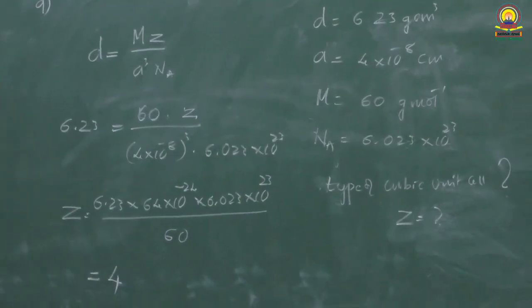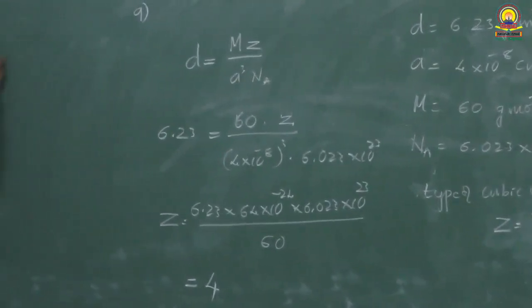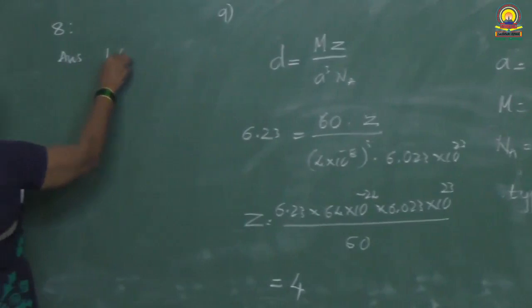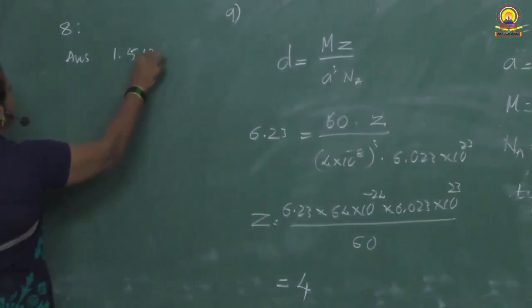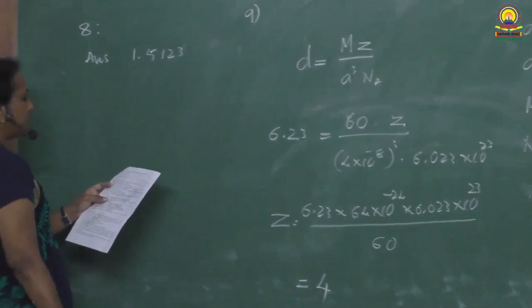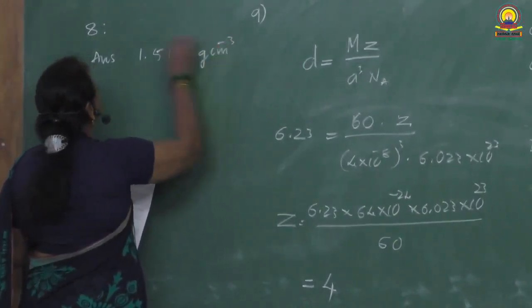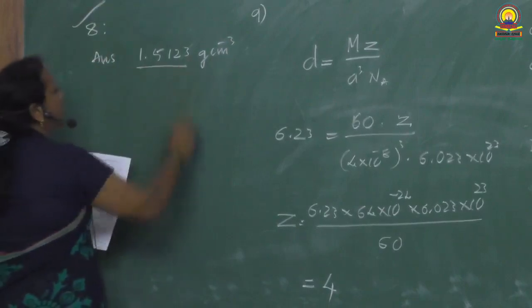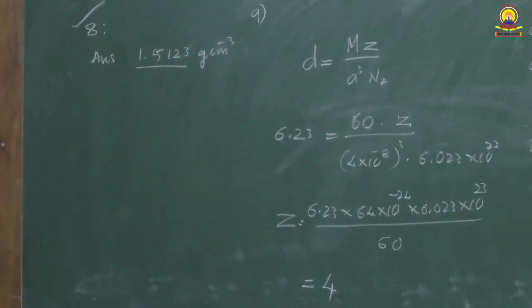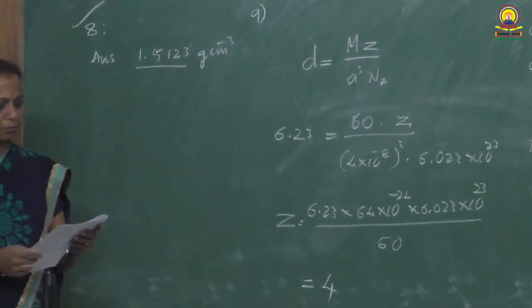Previous question answer, the 8th question answer, you can write. It is 1.5123. What is asked to find out here? It is density, so you can write gram per cubic centimeter. The 8th question answer is 1.5123 gram per cubic centimeter. The 9th question answer is 4.